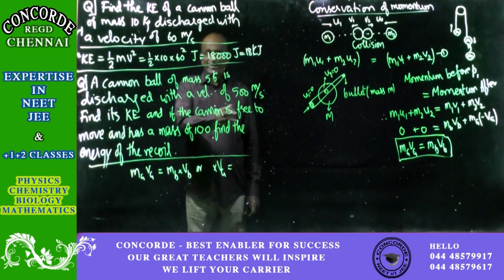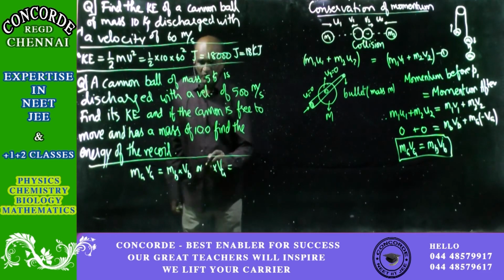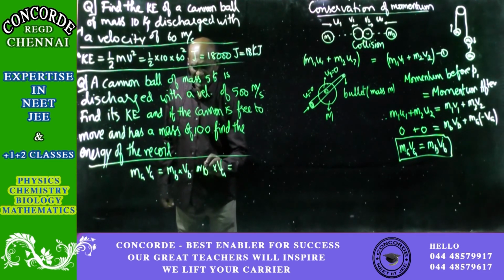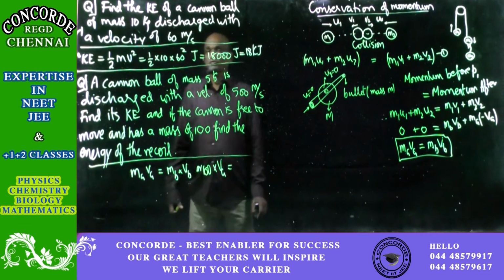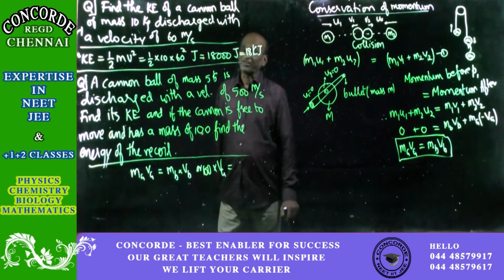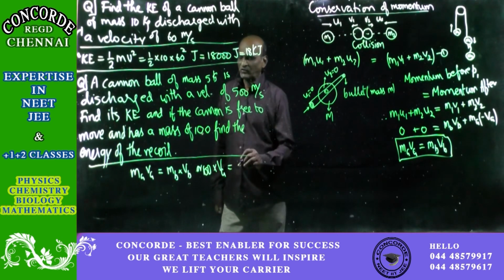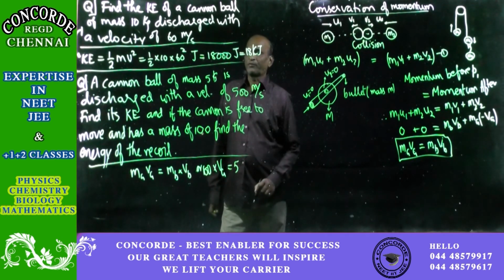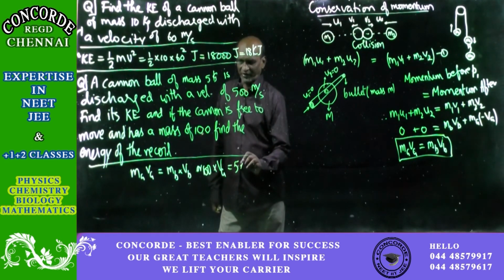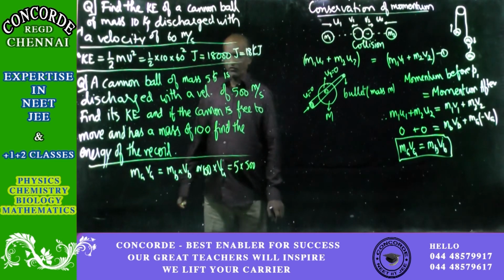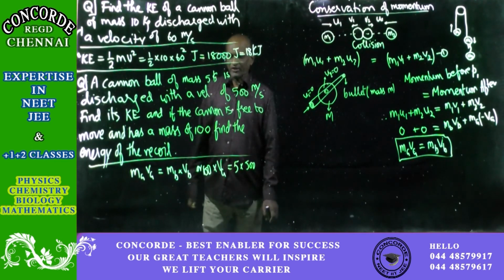So, cannon is free to move and has a mass. So, this is the mass of the cannon. So, sometimes what happens is we lose marks because of the wrong English that is there in the question. It has happened before also. So, that will be equal to the mass of the bullet, 5 kg, into the velocity of the bullet given, 500 meters per second.